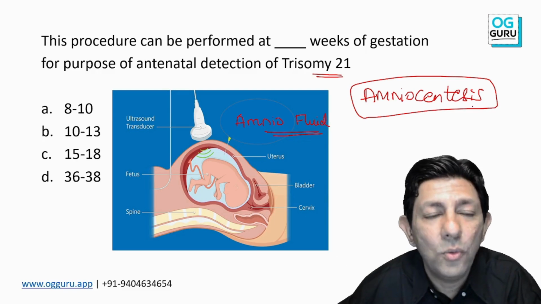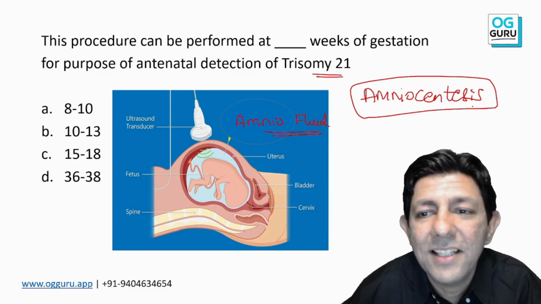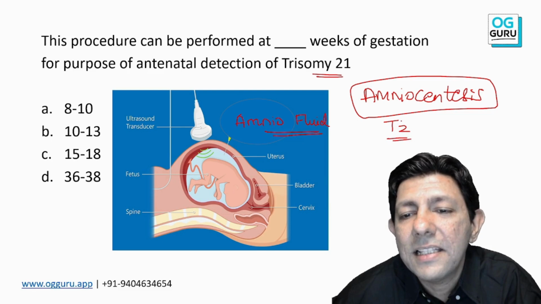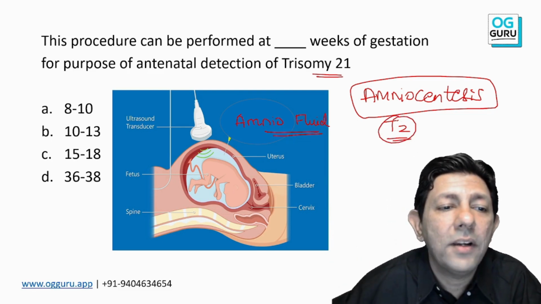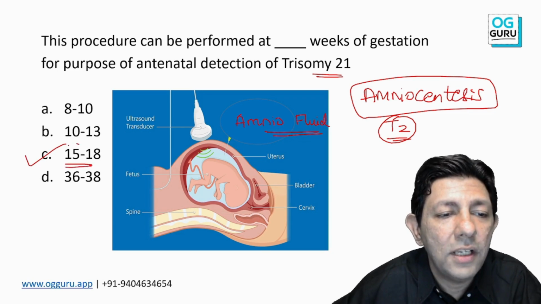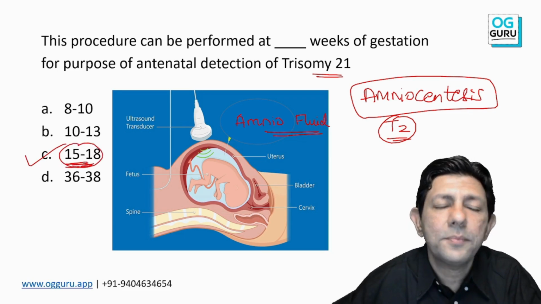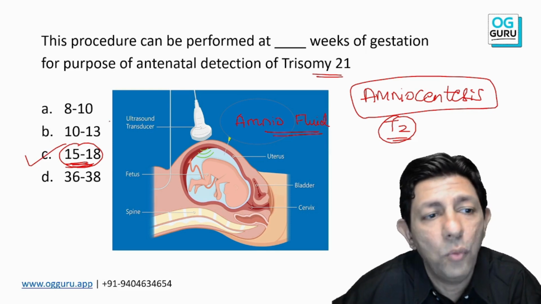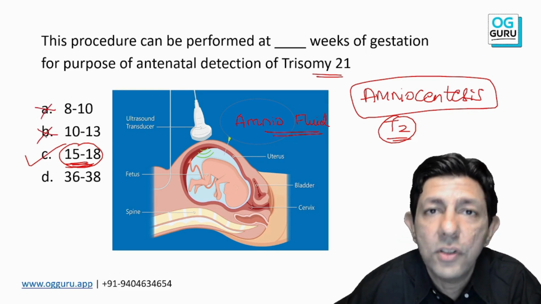And my dear student, when is amniocentesis done? Yes, in the second trimester after 14 weeks. So generally 16 to 18 weeks or 15 to 18 weeks is the best answer over here. I don't do it in the first trimester.